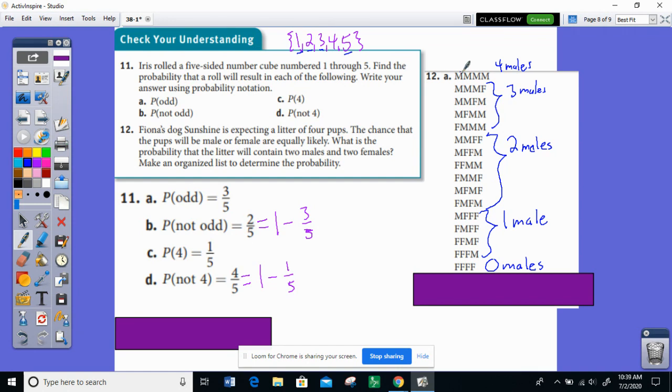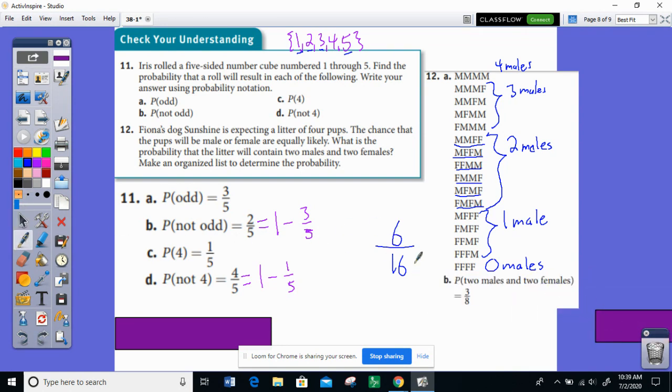Well, now that we've worked all this out, we can see that there are 16 possible outcomes if you count all these up. 1 plus 4 plus 6 plus 4 plus 1 is 16. Well, out of those 16 possible outcomes, how many are showing us exactly 2 males and exactly 2 females? Well, that's 1, 2, 3, 4, 5, 6. So 6 out of 16 reduces to 3 out of 8.